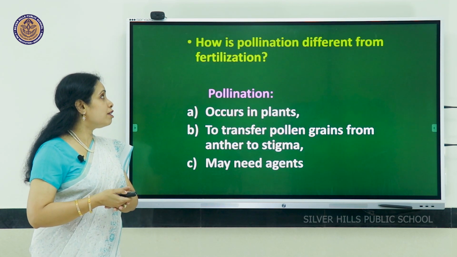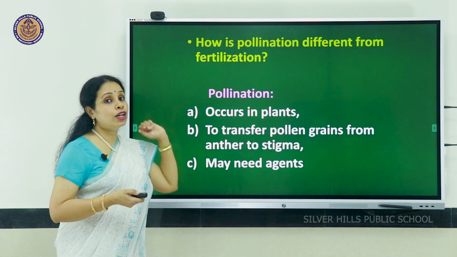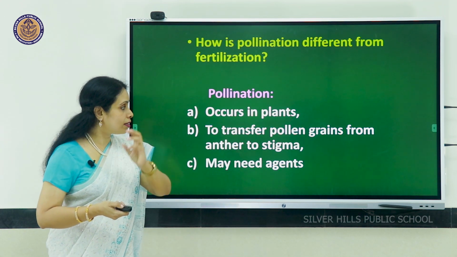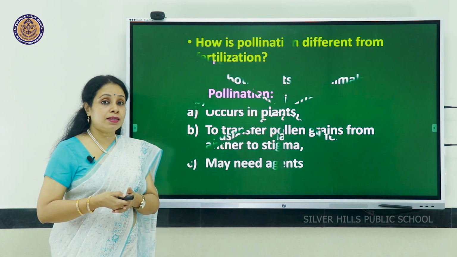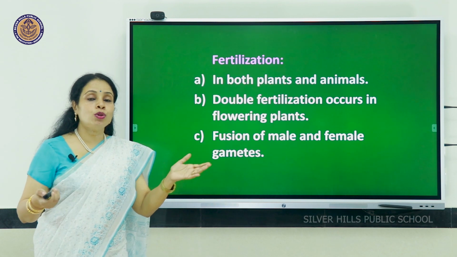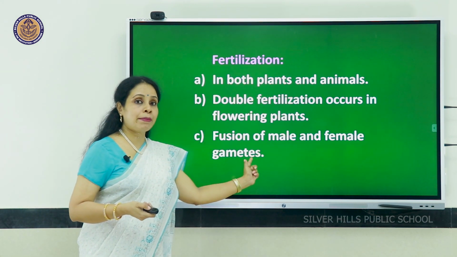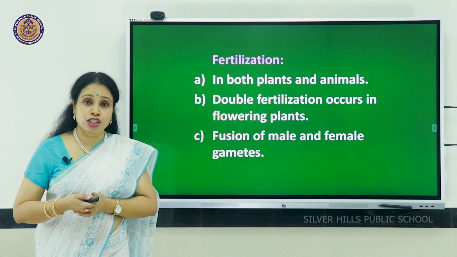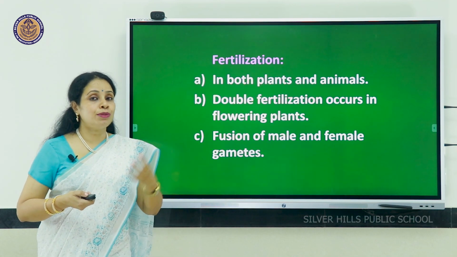How is pollination different from fertilization? Pollination will occur only in plants. Pollen grains are carried from the anther to the stigma and it will require agents. Whereas fertilization can happen in both plants and animals, where there is fusion of male and female gametes. But in plants, it is generally double fertilization. Not only is the embryo formed, but even the reserve food material.